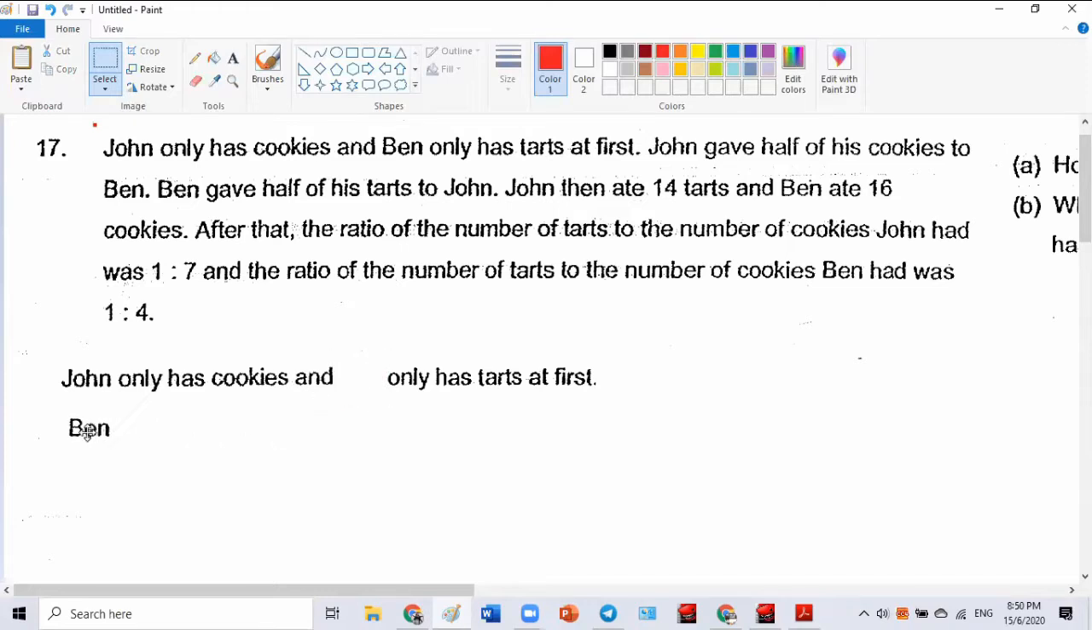John has only cookies, and this is at first. So this guy has only cookies, and this guy only has tarts. Cookies and tarts. Ben has only tarts, John has only cookies. That's what I understand from Brian's reading.